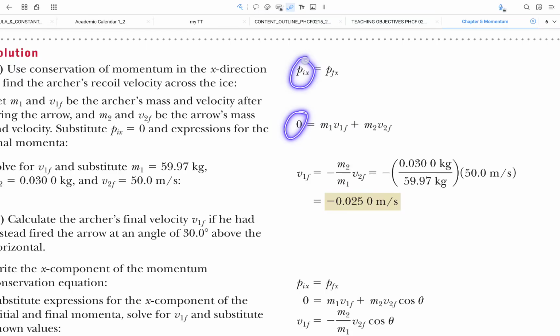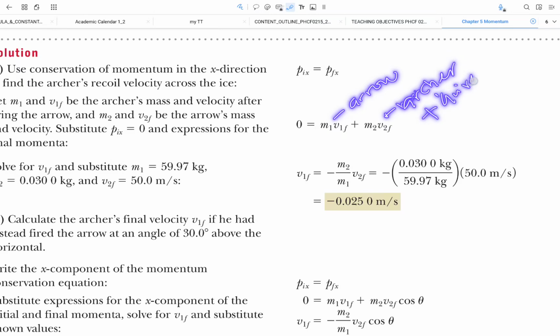But right after that, he would be moving because his arrow is now moving as well. So the final situation gets separated into two, one for the arrow and another for the archer, together with his quiver, whatever is left of him.